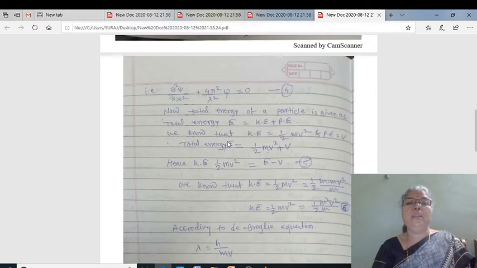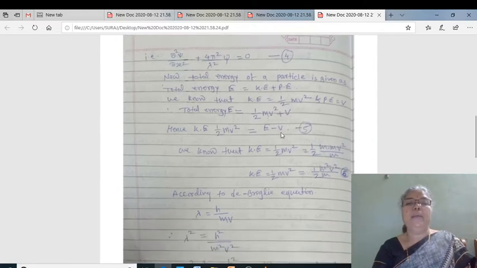Therefore E equals 1/2 mv square plus phi, and we can write kinetic energy 1/2 mv square equal to E minus phi, and let this be our equation number 5.